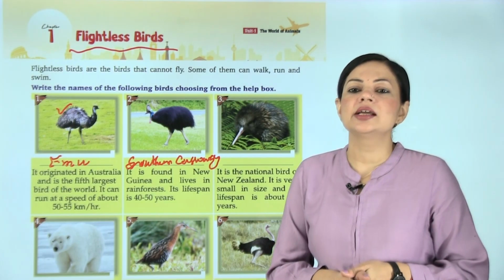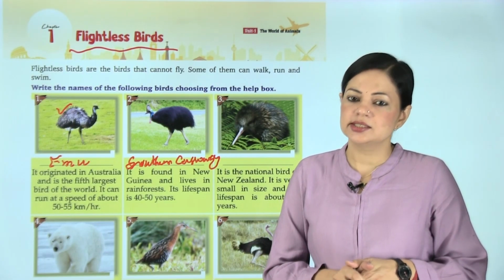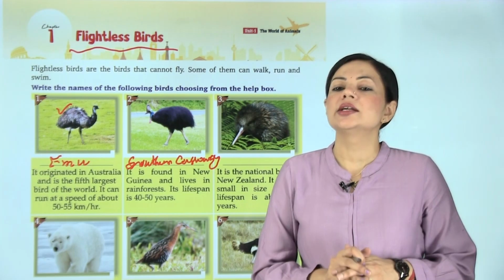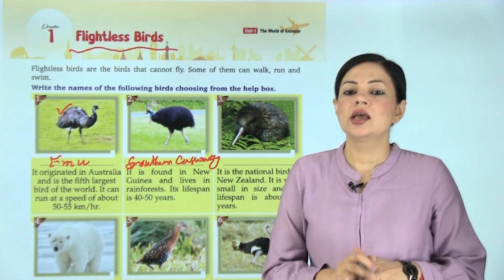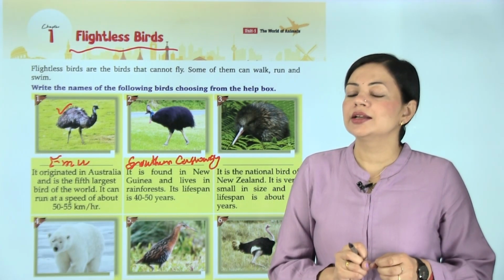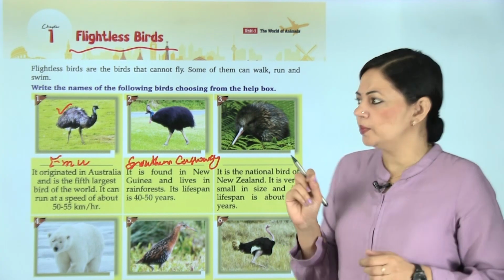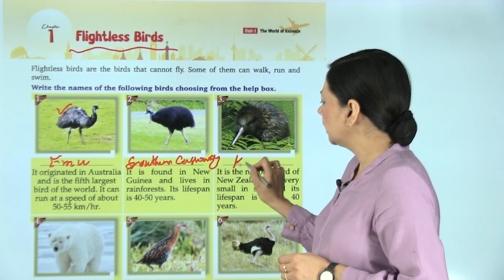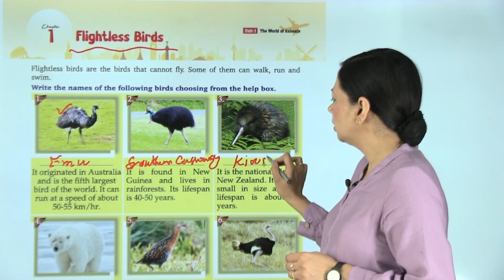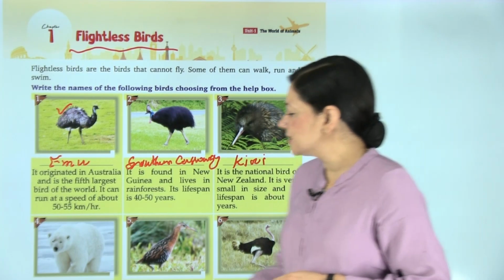Number 3, it is the national bird of New Zealand. It is very small in size and its lifespan is about 40 years. It is also the national bird of New Zealand. So which bird is this? That is kiwi. KIWI, kiwi. Okay.